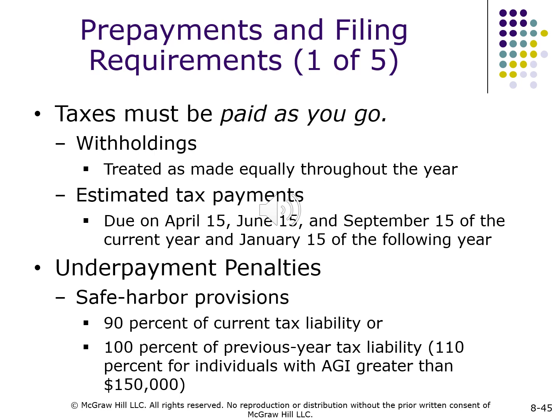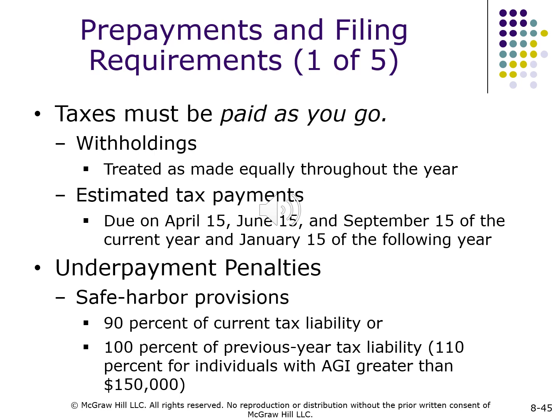Prepayments and filing requirements, 1 of 5. Taxes must be paid as you go. Withholdings are treated as made equally throughout the year. Estimated tax payments are due on April 15th, June 15th, September 15th of the current year, and January 15th of the following year.